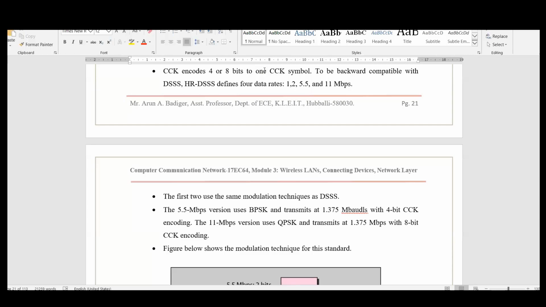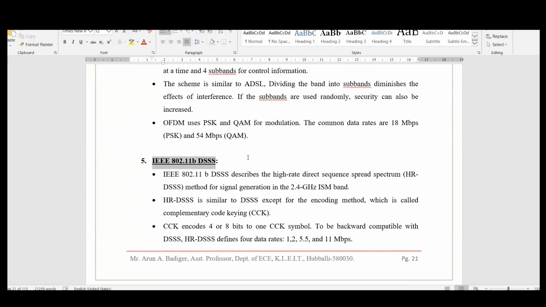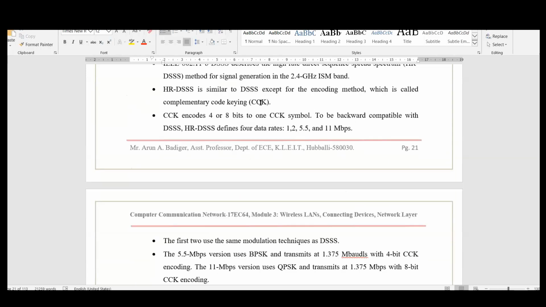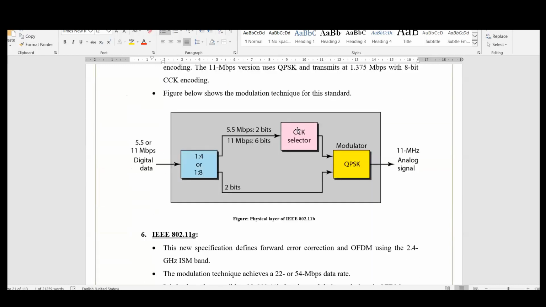Okay, so in this one, another method, IEEE 802.11b DSSS, direct sequence spread spectrum with HR, which is higher rate. Okay, higher rate direct sequence spread spectrum. The same thing is used here. The modulation technique is CCK, complementary code keying, which is applied over this one.